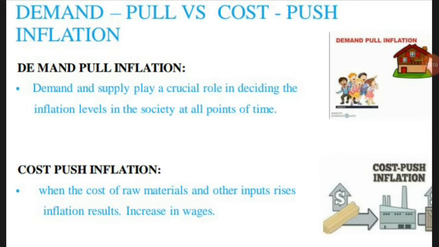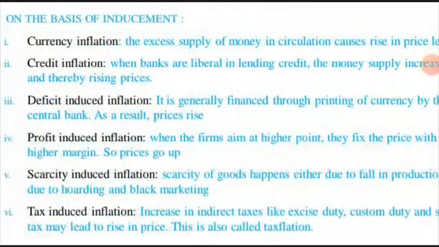Because the raw material cost is increasing, the price of that commodity will keep on increasing, and the wages and labor costs also will increase.